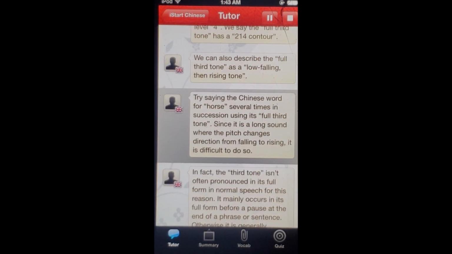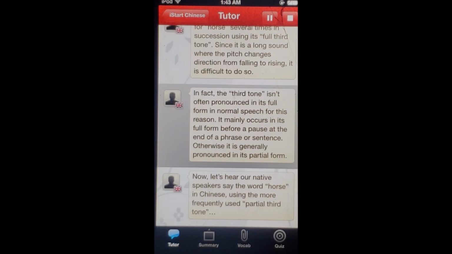Try saying the Chinese word for horse several times in succession using its full third tone. Since it is a long sound where the pitch changes direction from falling to rising, it is difficult to do so. In fact, the third tone isn't often pronounced in its full form in normal speech for this reason. It mainly occurs in its full form before a pause at the end of a phrase or sentence. Otherwise, it is generally pronounced in its partial form.